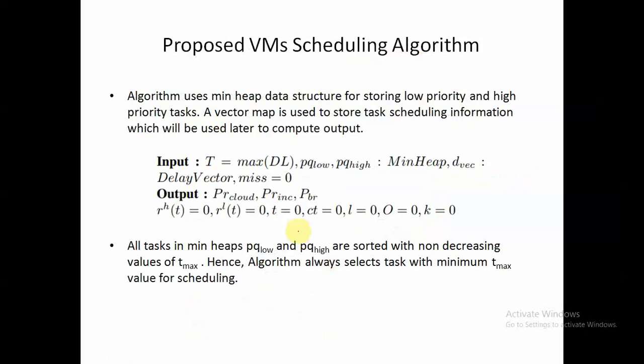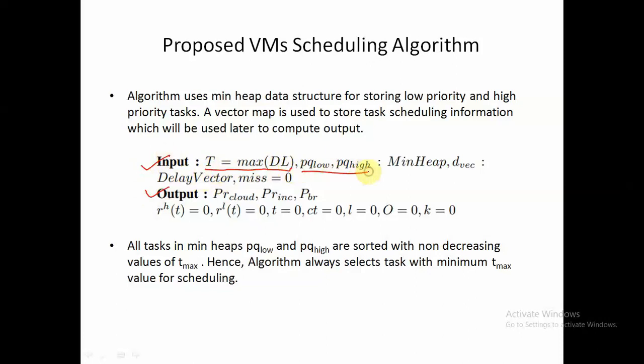So how will our proposed scheduling algorithm look? Let's look at our algorithm step by step. First, this will be our input and this will be our output. T is the maximum of deadlines of all the tasks that we have.